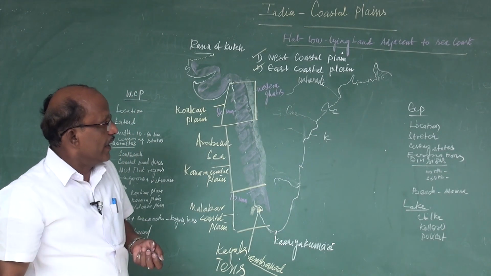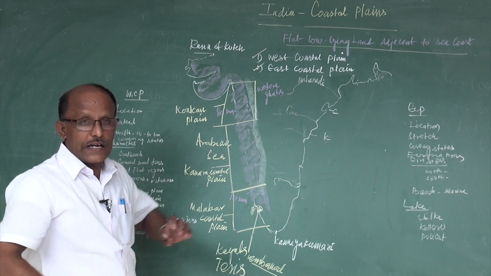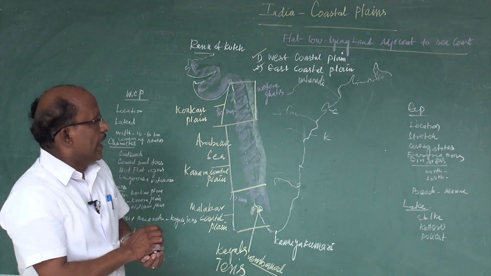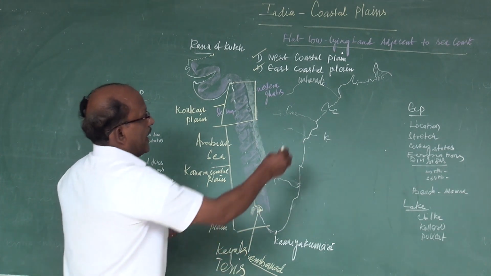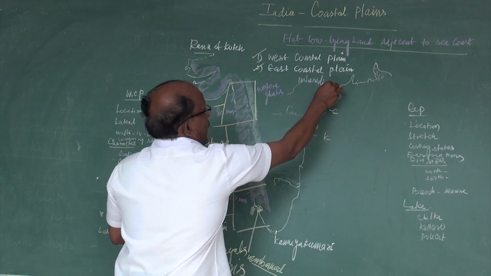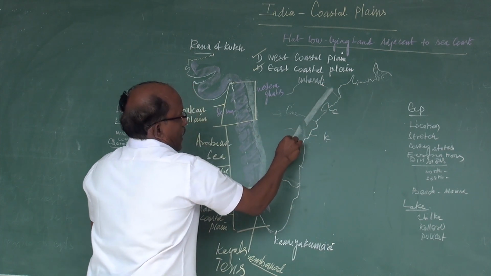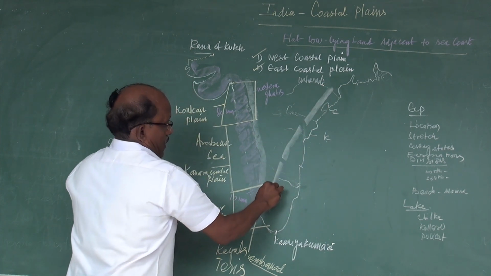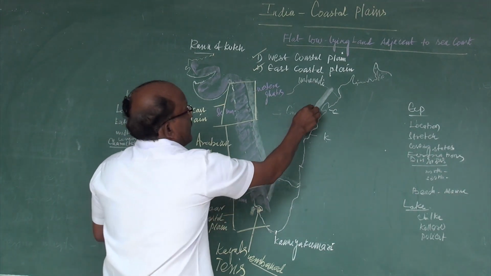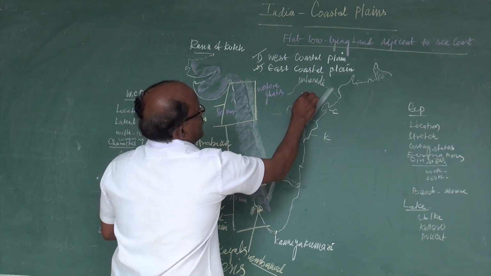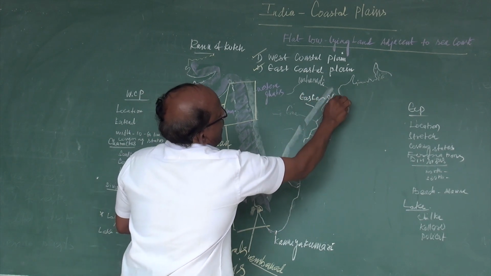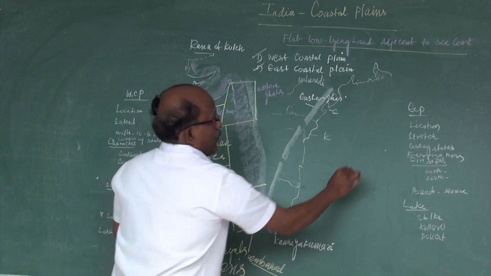First, let us see where exactly the east coastal plain is located. The east coastal plain is located in between the Eastern Ghats and Bay of Bengal.